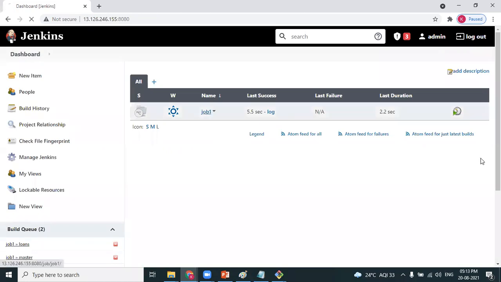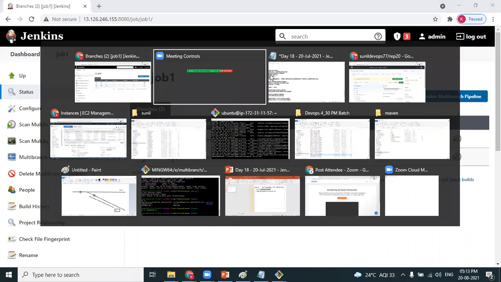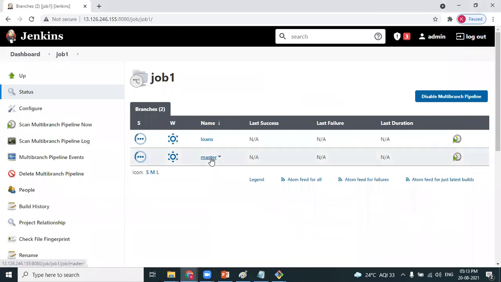You can see by this time the job has been triggered automatically. Go to your job. As it is a multi-branch pipeline and you have mentioned the GitHub repository URL, it detected that the repository has 2 branches. One is the master branch, the other is the loans branch. Then go to the master branch.